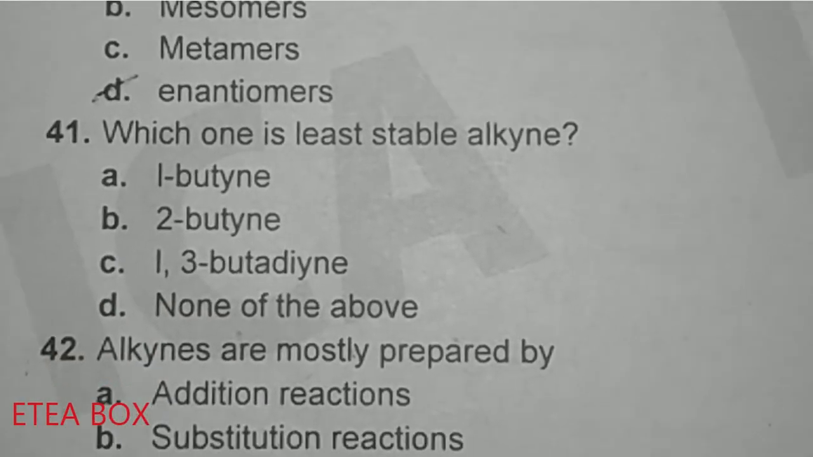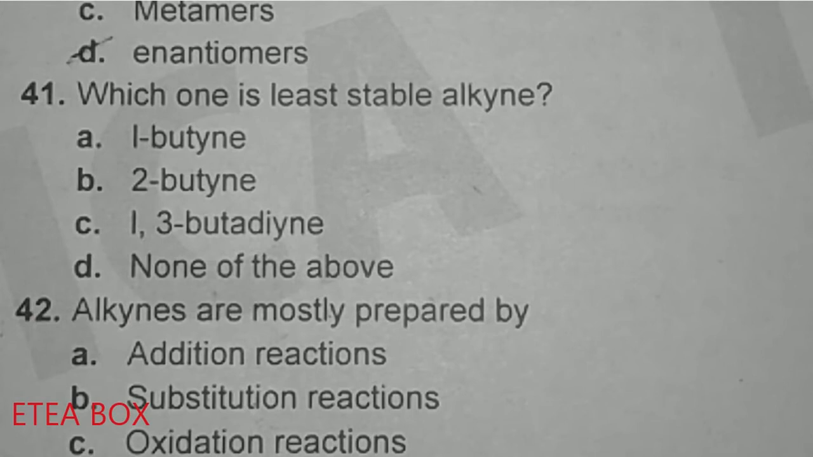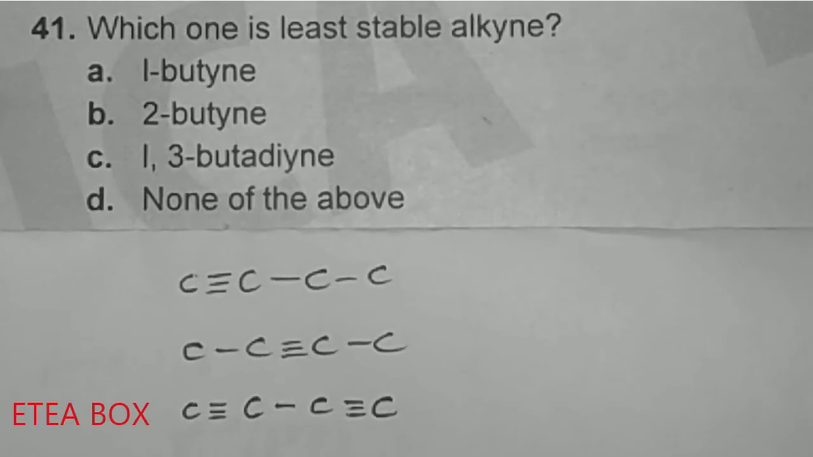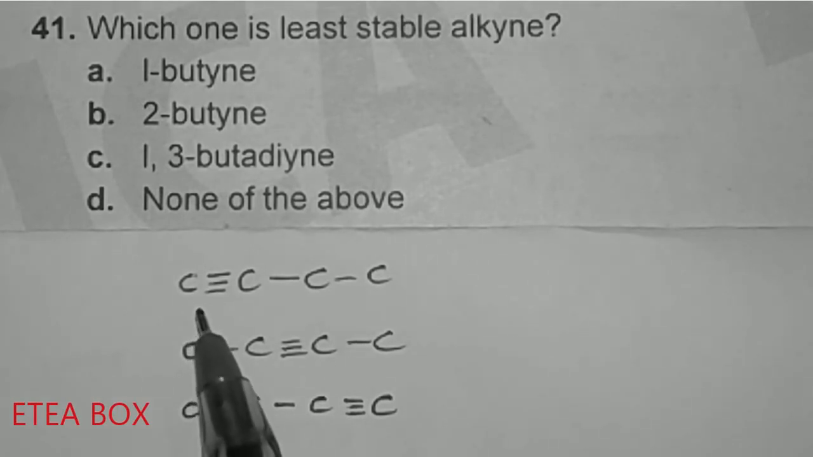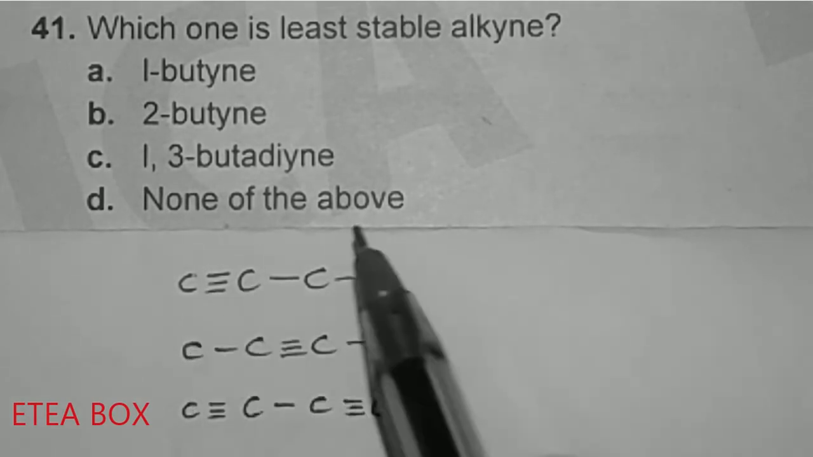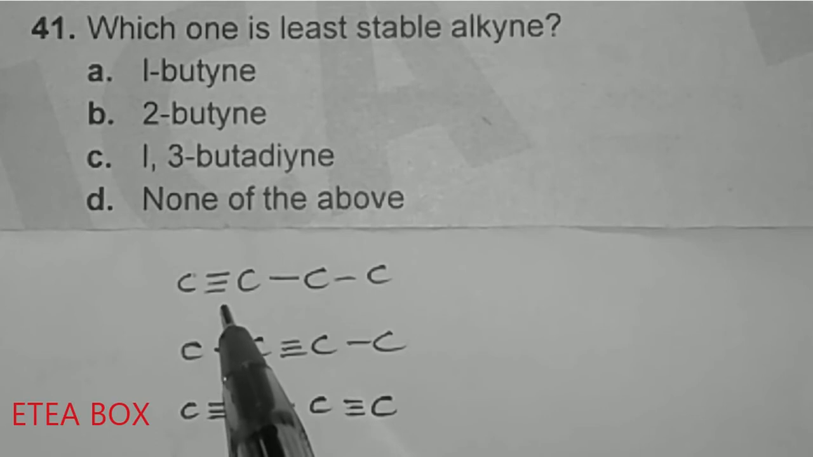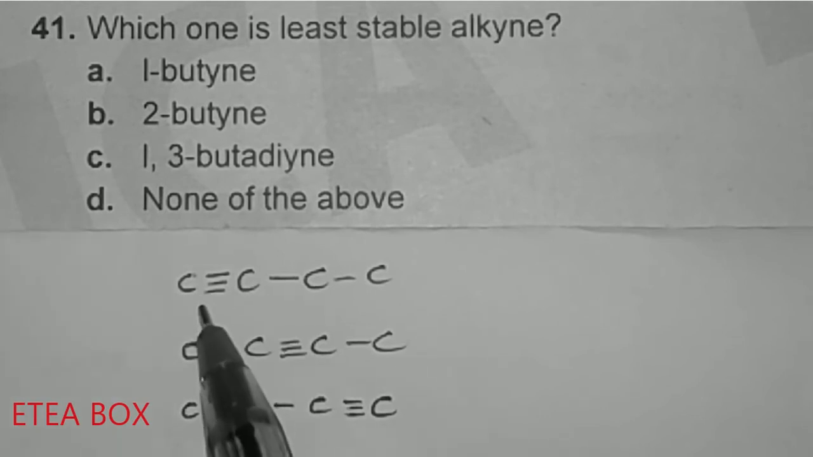Look at question 41. Which one is the least stable alkyne? Option A is 1-butyne, option B is 2-butyne, and option C is 1,3-butadiene. Now look at their structures. This one contains one triple bond, and this is a terminal carbon, so an electrophile can easily attack on this one. So it means that this one is least stable and more reactive.